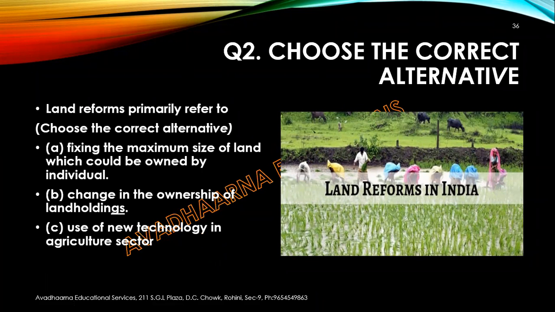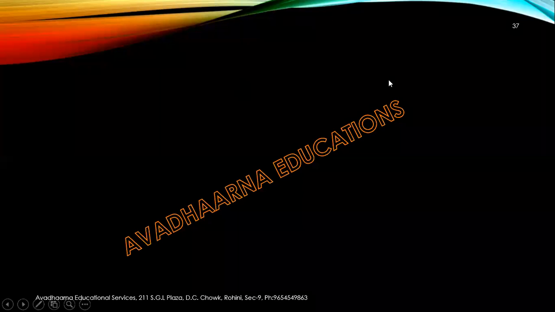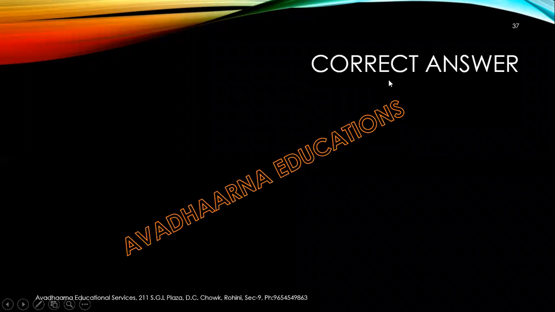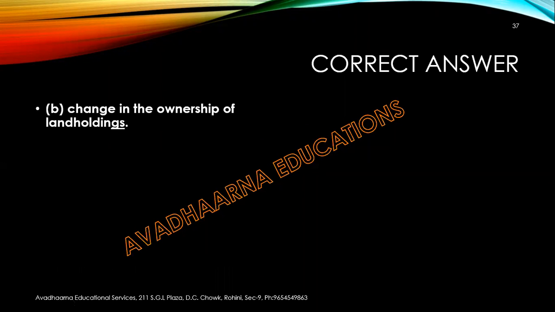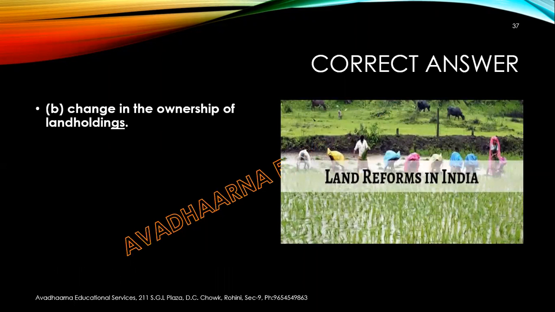C, use of new technology in agricultural sector. And D, abolition of intermediaries. So the correct answer is B part, change in ownership of land holdings. Now let's move to the next question.